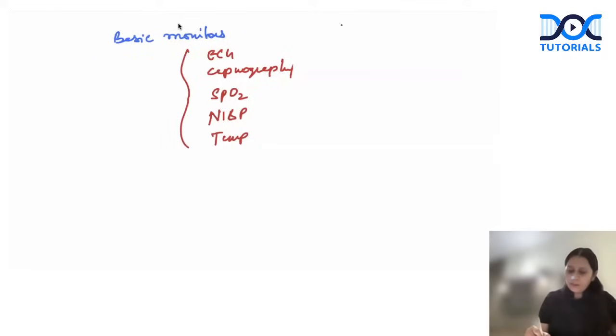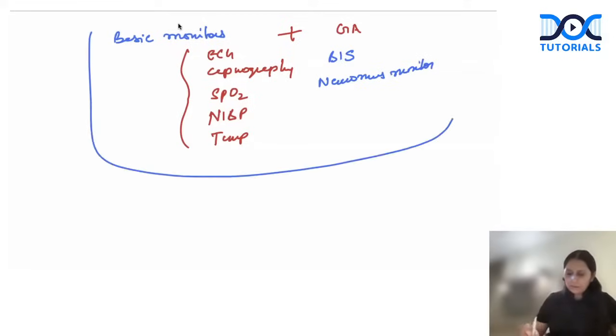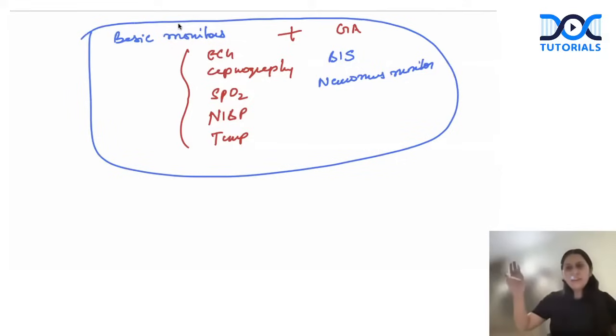In case of a patient undergoing GA, along with the basic monitors, we can also attach BIS monitoring, which monitors intraoperative awareness, and neuromuscular monitoring, which monitors the adequacy of neuromuscular paralysis. So these monitors for a patient under GA, I would try to attach in every patient. Any other monitor apart from this, I would only attach if there's a special requirement because of the patient's comorbidity or the special surgery we are performing.